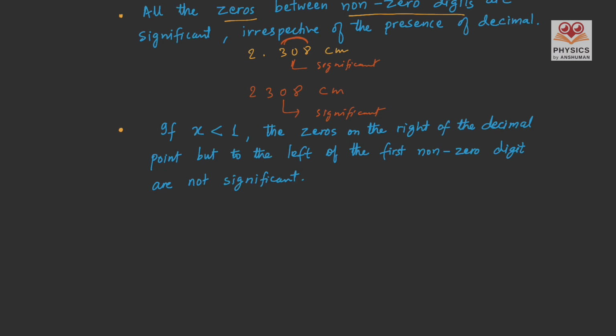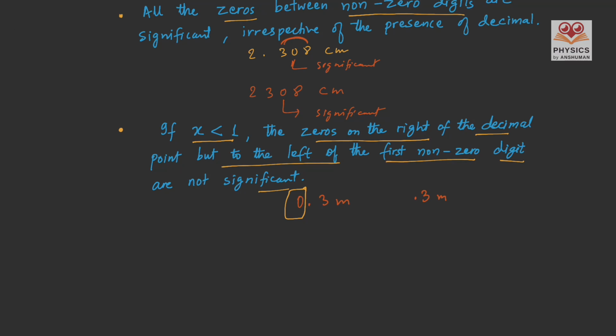The next rule is, if the reported result is less than 1, then the zeros to the right of the decimal but to the left of the first non-zero digit are non-significant. We know that results like 0.3 meters mean the same, and obviously this 0 is not significant.